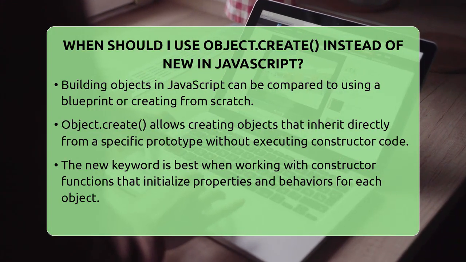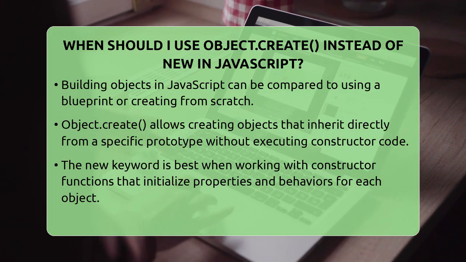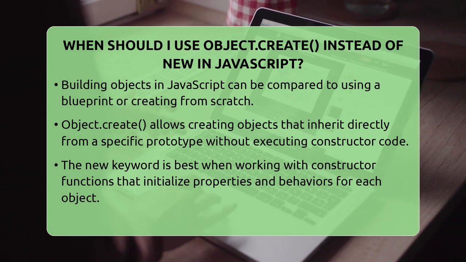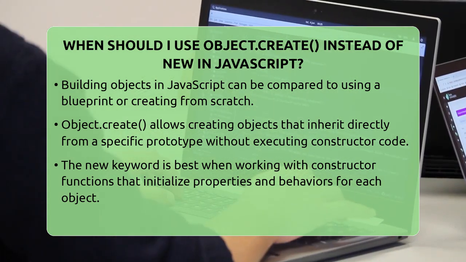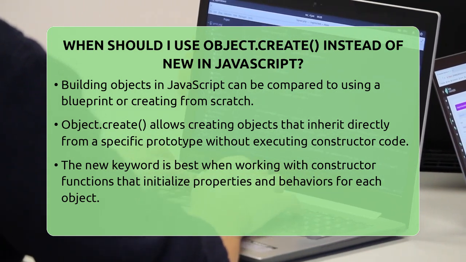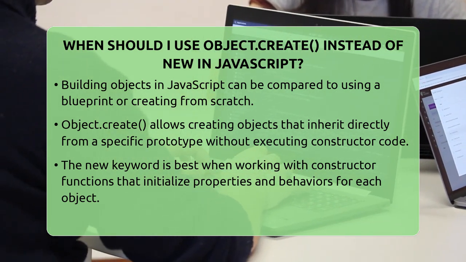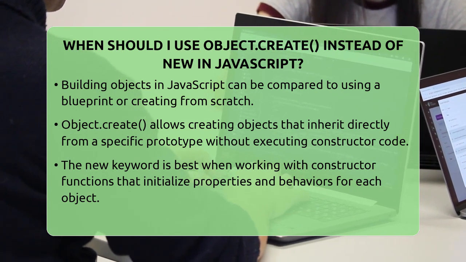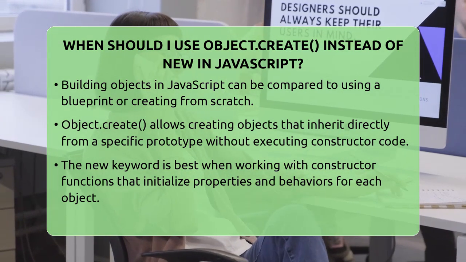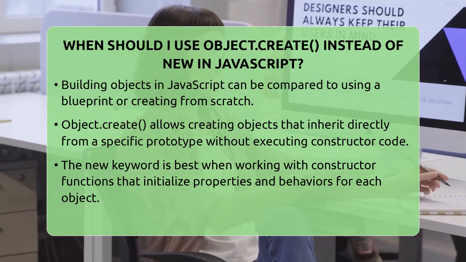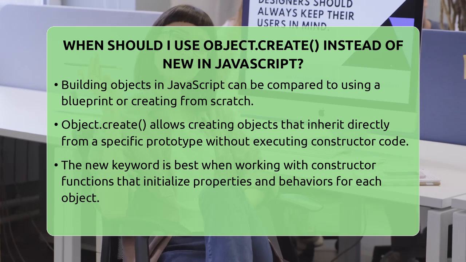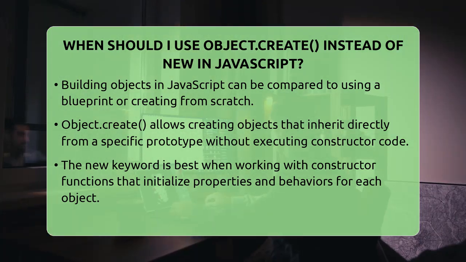When should I use Object.create instead of new in JavaScript? Imagine building a house. You could use a blueprint to make many similar homes quickly, or you could build each one from scratch. In JavaScript, the same idea applies when creating objects. Sometimes, you want to create an object that inherits directly from a specific prototype without running any extra code. This is where Object.create shines.